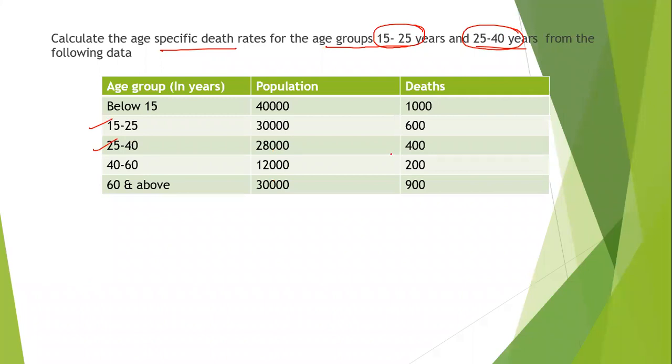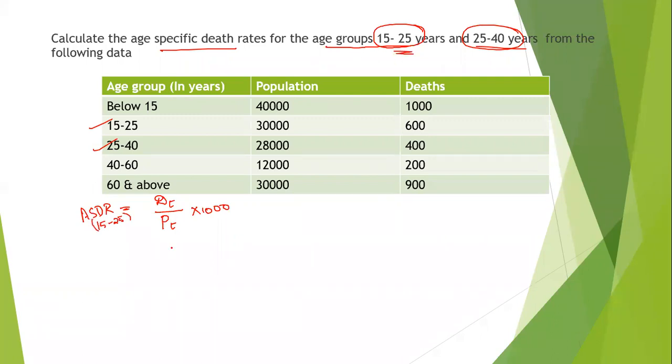So what we have to do, we have to write the formula. What is the formula for ASDR? That is nothing but the deaths for the particular age group, divided by the population for that age group, into 1000. Now, ASDR for 15 to 25 years.